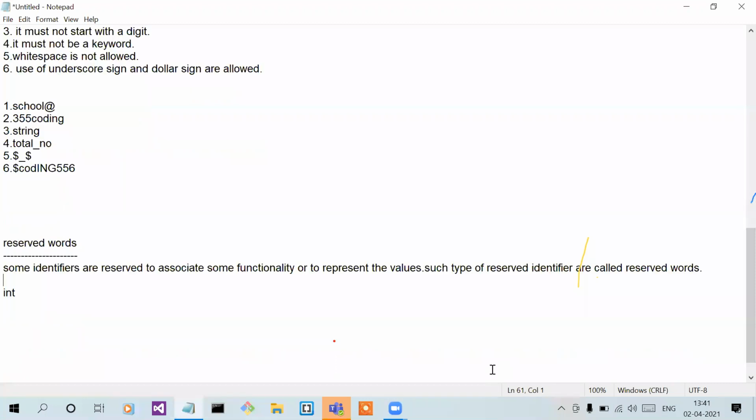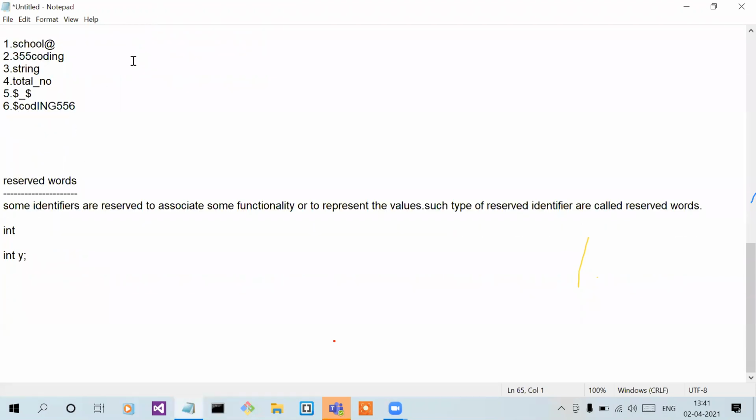Int is a keyword, right? Int is a keyword, so it has a special meaning. For example, if we take a variable like int y, then what happened? Understand this. If we take a variable int y, what will happen?